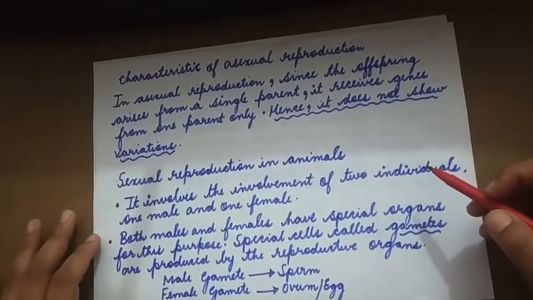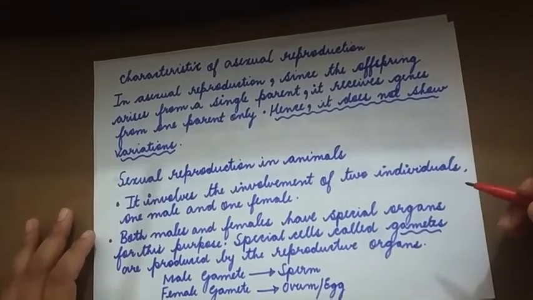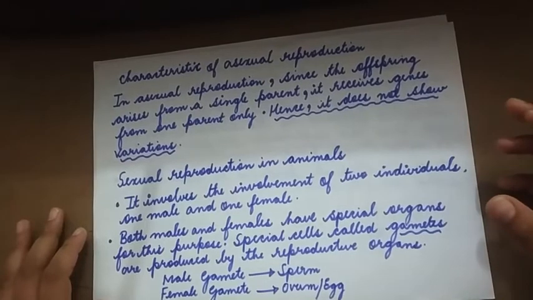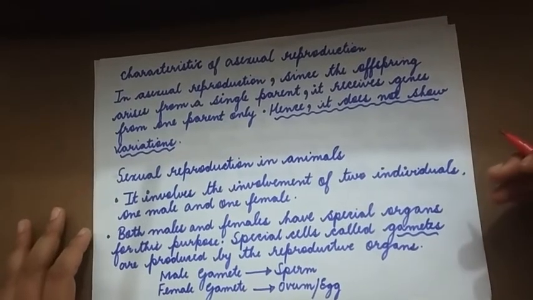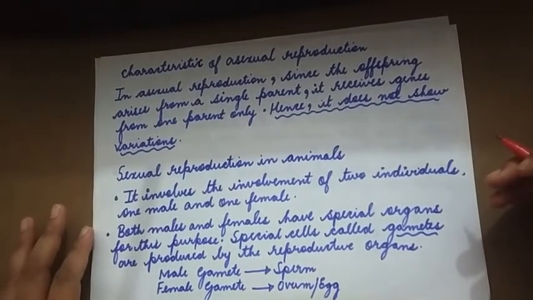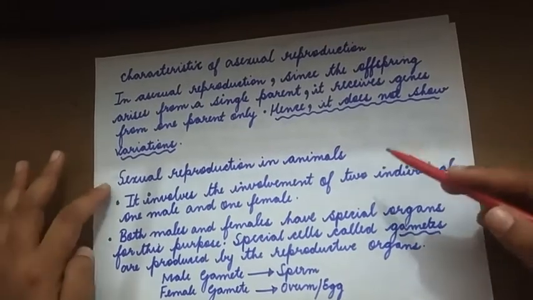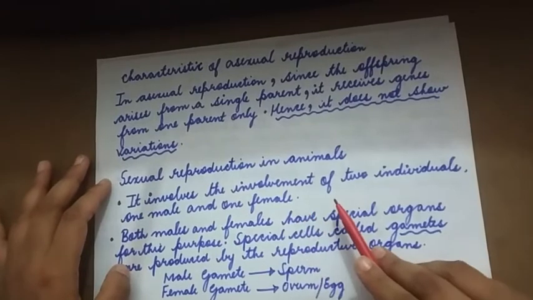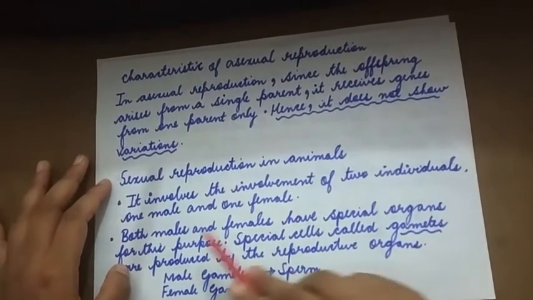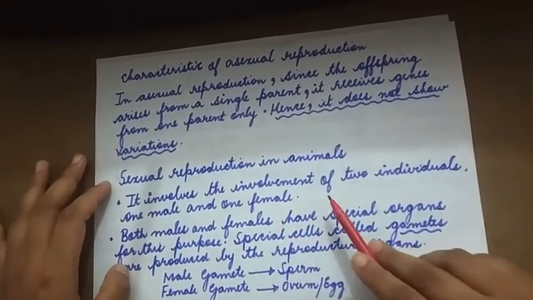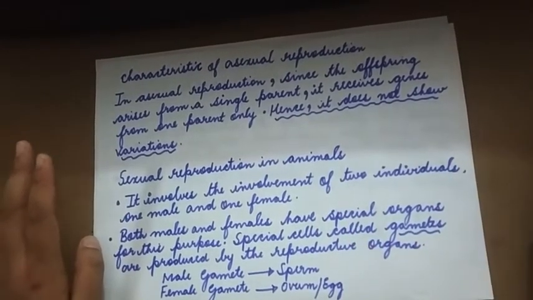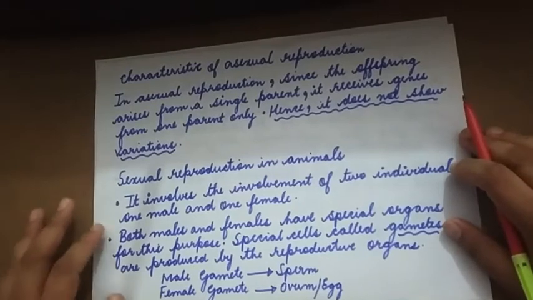Example, starfish. In starfish, regeneration takes place. If you look at the daughter organism and the parent, they are identical to each other. Sexual reproduction in animals involves two individuals, one male and one female. So over here we see two organisms are involved in sexual reproduction.